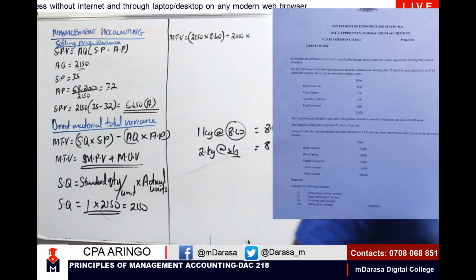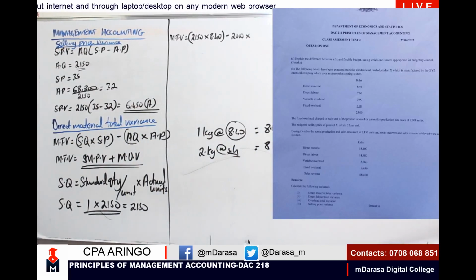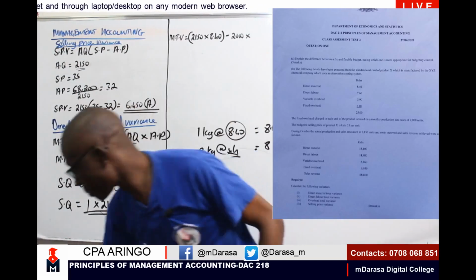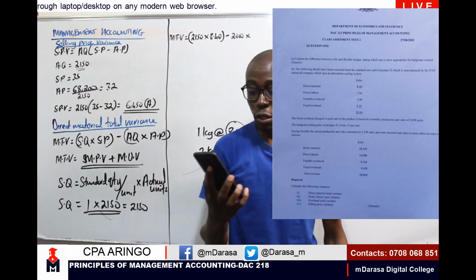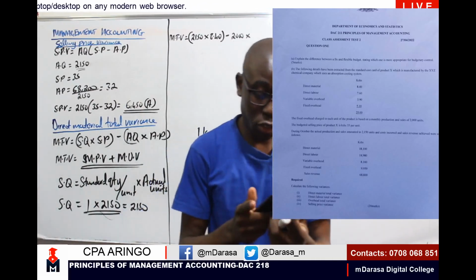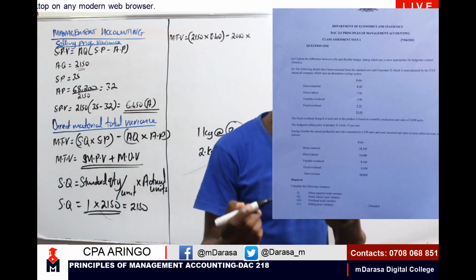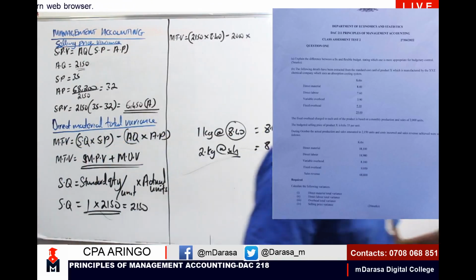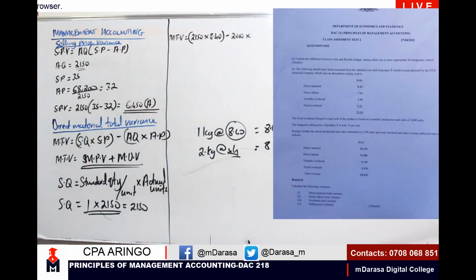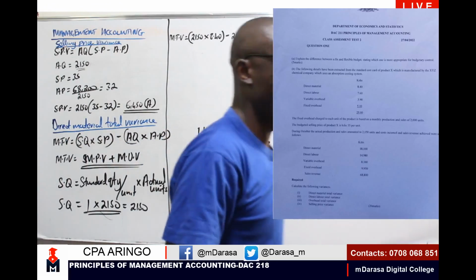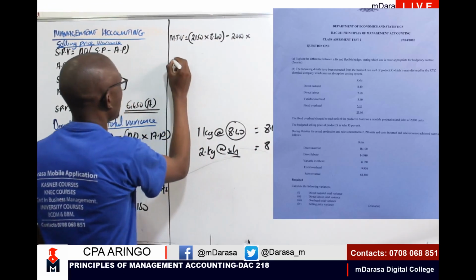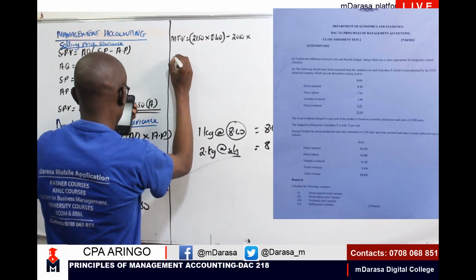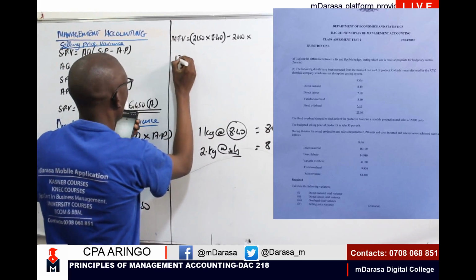That's another interesting area where I want us to open our minds wide. Go to your data, where I was told the actual direct material cost. I was given 18,100.